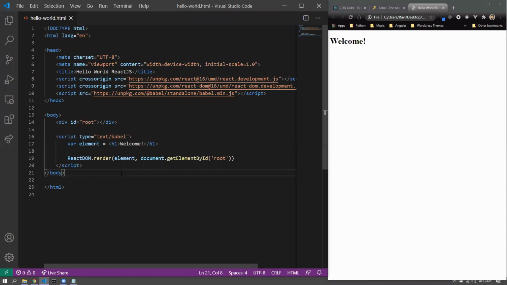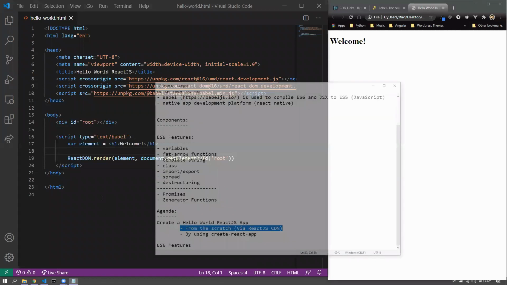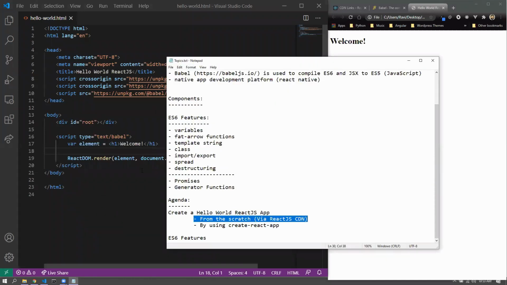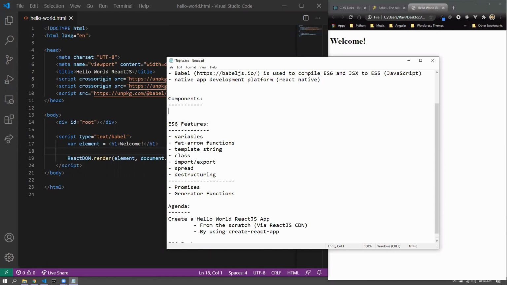First of all, elements are very small building blocks, but the basic building blocks of a React application is always a component, and we'd like to create a component rather than an element. A component is basically a set of elements working together, and your application is essentially a set of components working together. So I would like to know from you what you understand by a component. Angular people would already know what a component is in here.